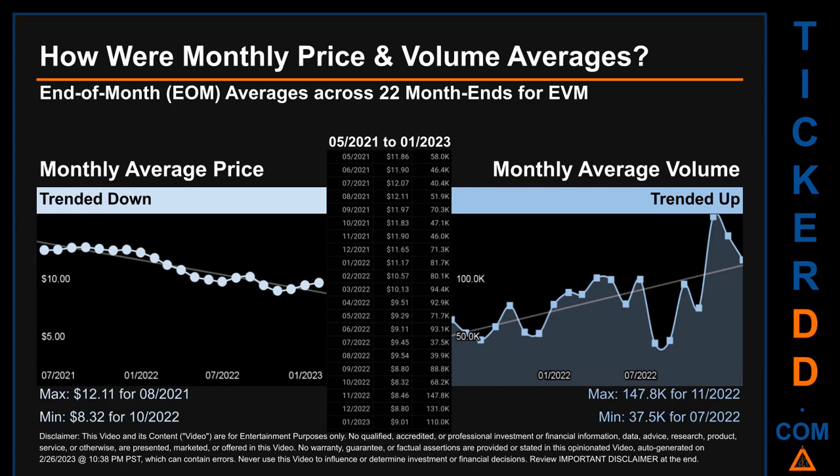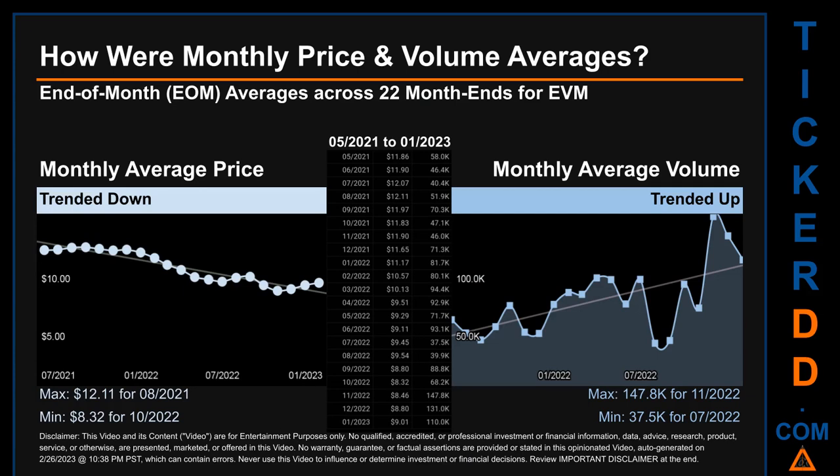How were price and volume averages for EVM? Across 448 trading days, there were a total of 22 month ends, of which monthly averages for daily price and volume were calculated. Overall, monthly price average trended down while monthly volume average trended up.